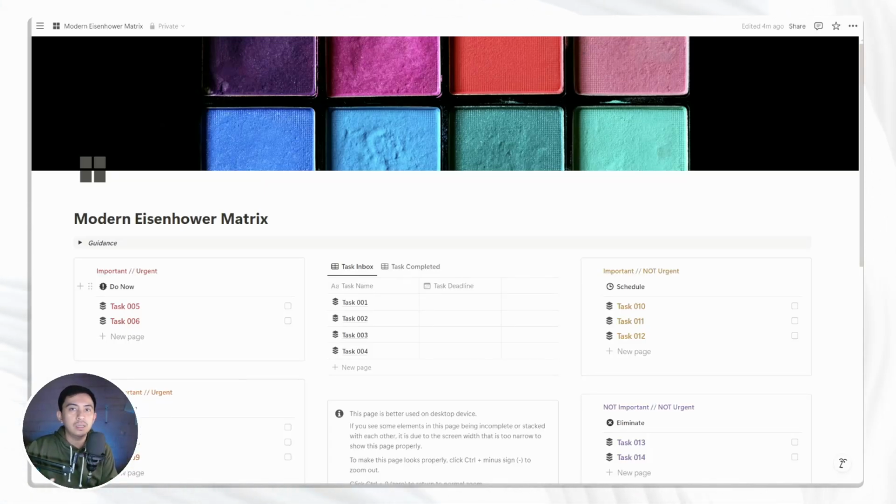I'm the Notion creator who created the modern Eisenhower matrix Notion template. In this video, I'm going to show you how to use this modern Eisenhower matrix and how this Notion template can help you get less busy in your life.